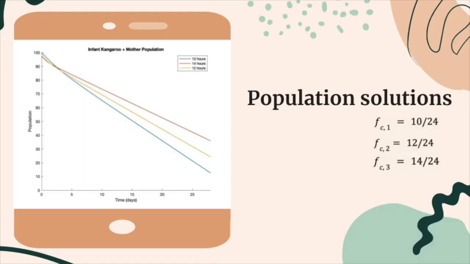In our next graph, we have our population solutions for the same frequencies of care, and as the hours decrease for frequency of care, the population decreases as well because of a higher mortality rate.